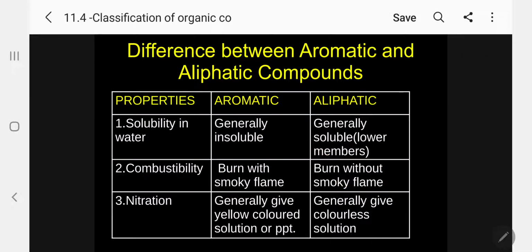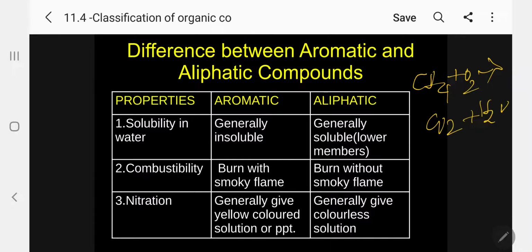There is a reason for this, and probably no book gives this explanation. Why do we have a smoky flame in the case of aromatics, and no smoky flame in the case of aliphatics? Let me write an example you can follow. Suppose I take methane, an aliphatic, and oxidize it, allowing it to burn to produce carbon dioxide and water.